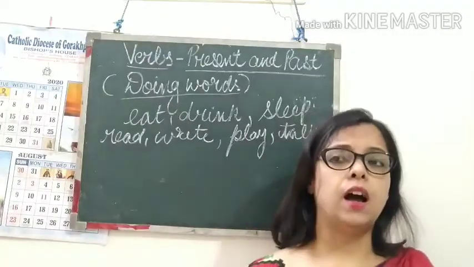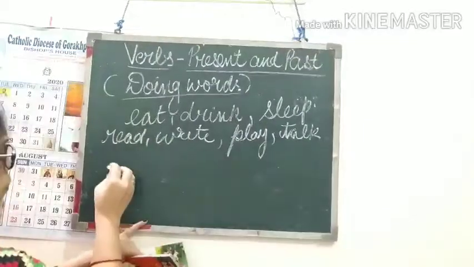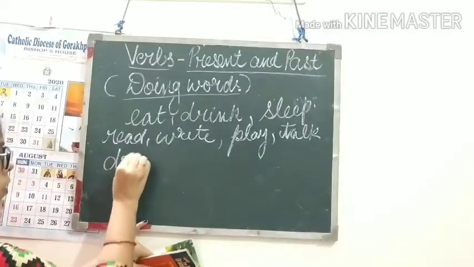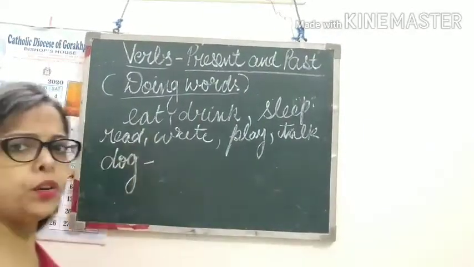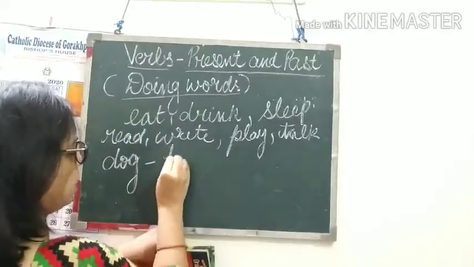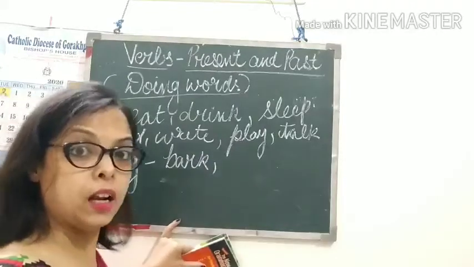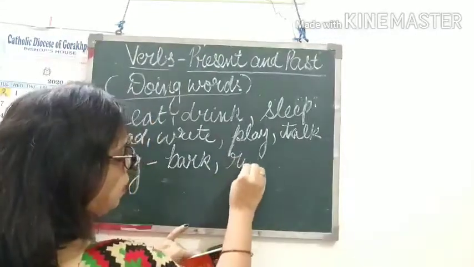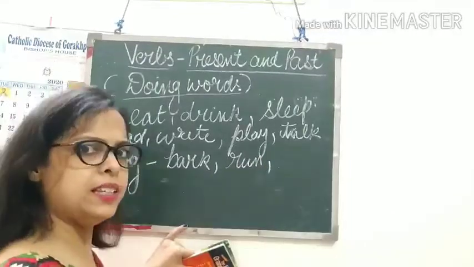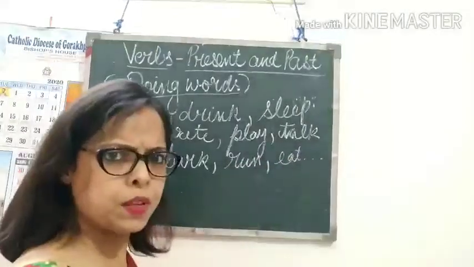So let's talk about animals. If I talk about a dog, what can a dog do? Tell me. A dog can bark, isn't it? A dog can run. A dog can eat. A dog can sleep.